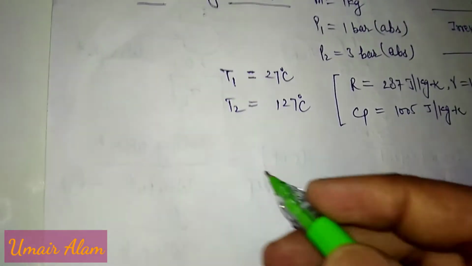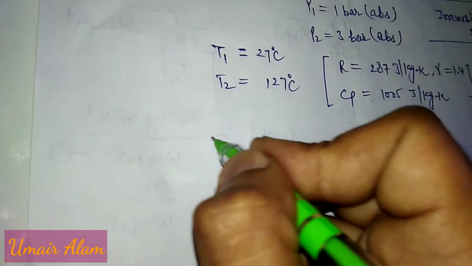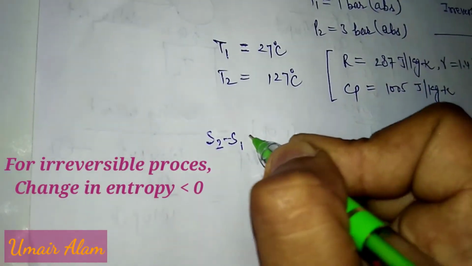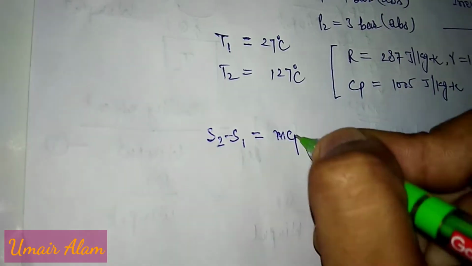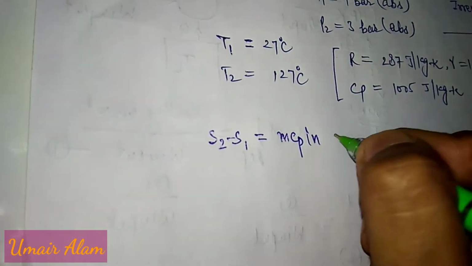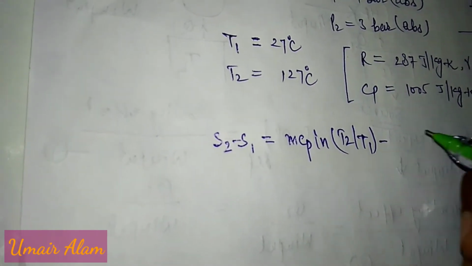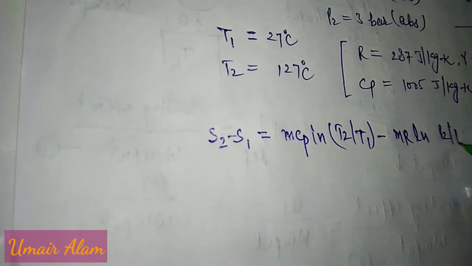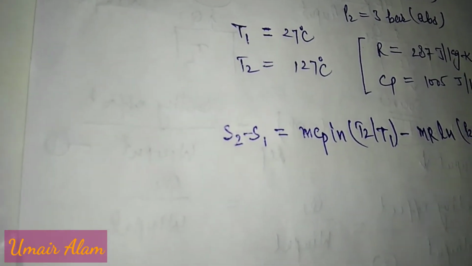So we have the formula for change in entropy. Change in entropy is S2 minus S1 equal to m Cp ln T2 upon T1 minus m R ln P2 upon P1, and this formula is in the form of temperature and pressure.